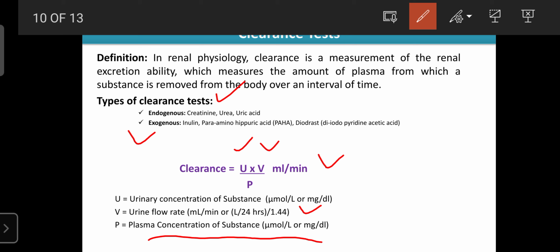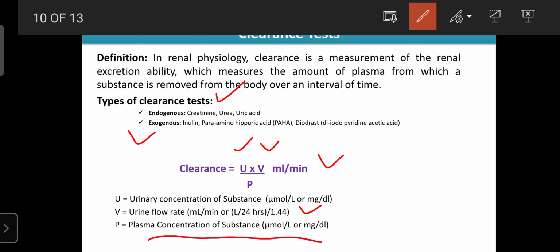So in the case of the creatinine test, the persons fast overnight. In the early morning, the doctors or physiologists collect the urine and subject it to the creatinine estimation. When they start collecting the urine, at the same time they collect the blood, and from the blood simultaneously they estimate the creatinine. At the same time, from the urine they estimate the creatinine. Those values are put in here, and then they can calculate the clearance.